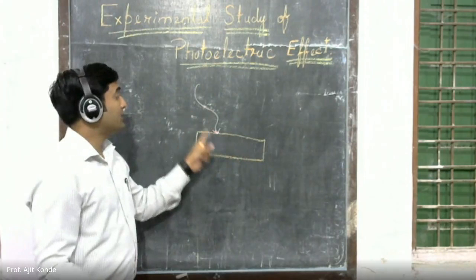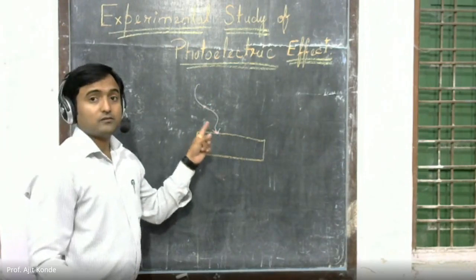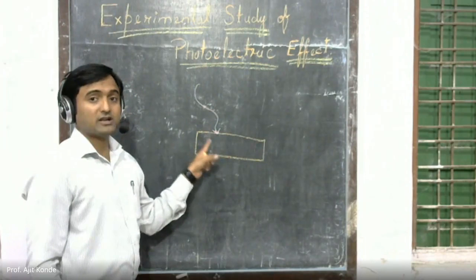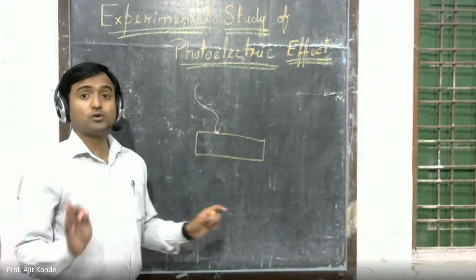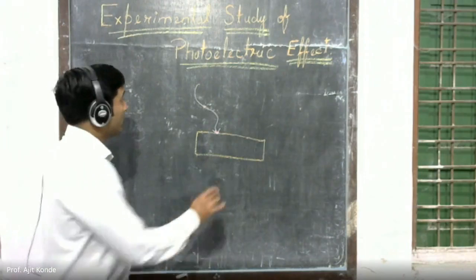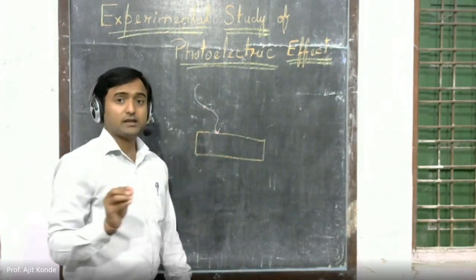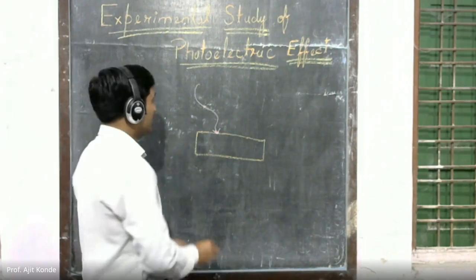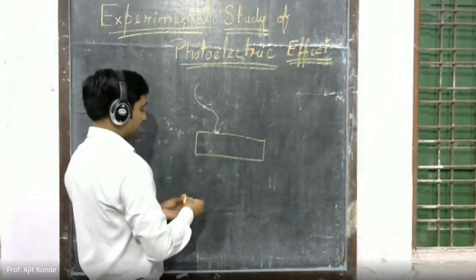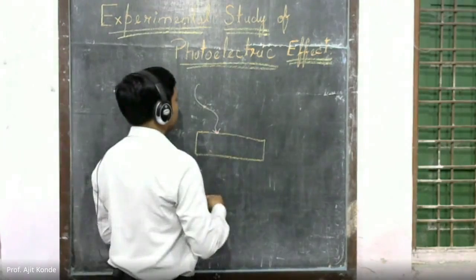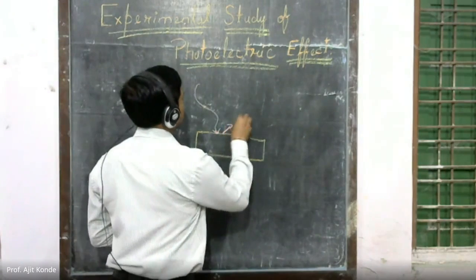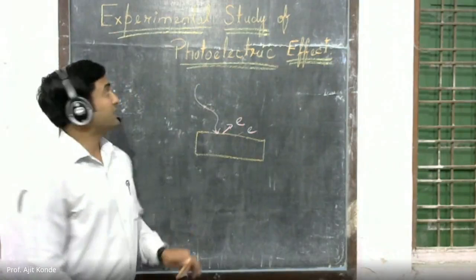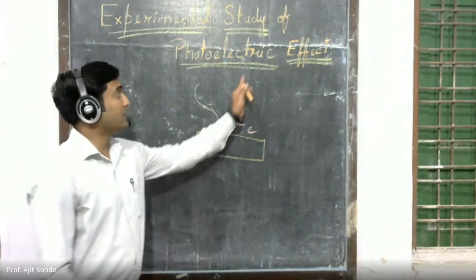For a normal frequency which is not suitable for this metal or material, there will be no photoelectric effect. But above a specific frequency, which is called the threshold frequency, electrons will start to emit from the surface, and this phenomenon is basically called the photoelectric effect.